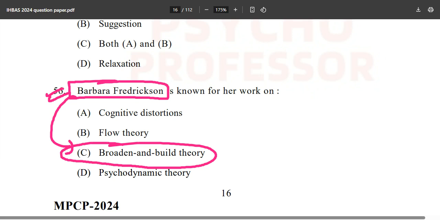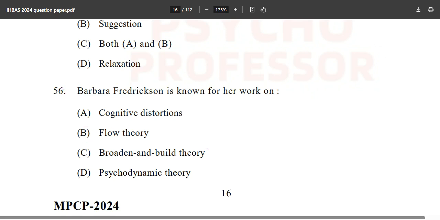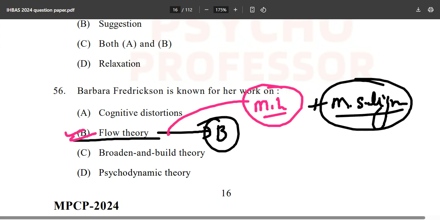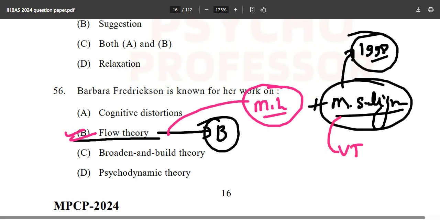And see, this flow theory is not given by Barbara Fredrickson. Who has given this flow theory? It is mentioned, I guess, not in the C book, it is in the B book. Flow theory is given by Mihaly Csikszentmihalyi, and Mihaly Csikszentmihalyi was a friend of Martin Seligman. So, who is Martin Seligman? In 1998, he took up the APA and brought the new stream of positive psychology. So Martin Seligman is also talking about the VIA classification and all those things, and Mihaly Csikszentmihalyi talking about flow.